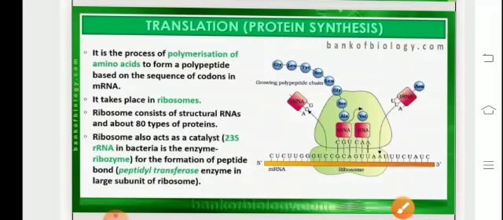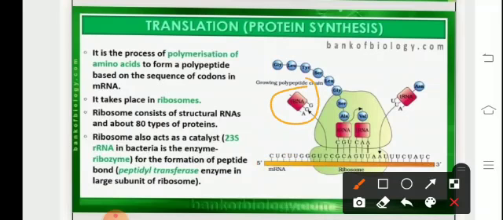Now the tRNA, where T refers to transfer, also called soluble RNA, will pick up the amino acid and take it to the mRNA over those particular codons. For example, the codon we can see over here is GCA.